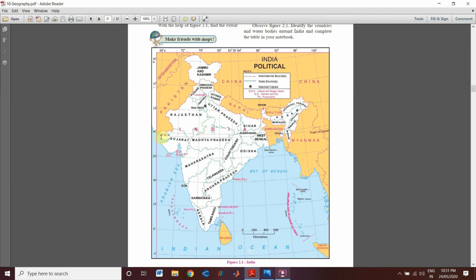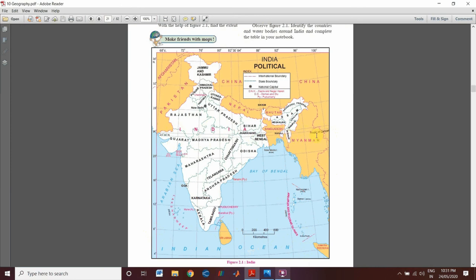Here you can see, what is the degree of Tropic of Cancer? Actually Tropic of Cancer is also an imaginary line. Its degree is 23 degree 30 minutes north, and which states of India does it pass through? It passes through Gujarat, Madhya Pradesh, Chhattisgarh, Jharkhand, West Bengal, Tripura and Mizoram.